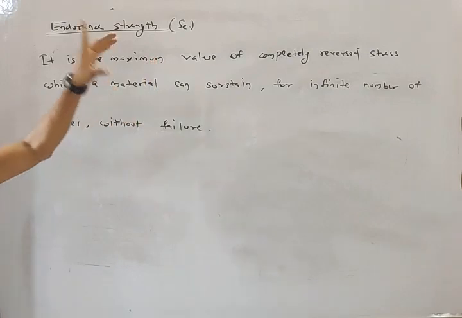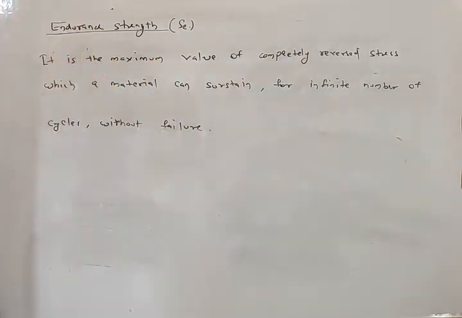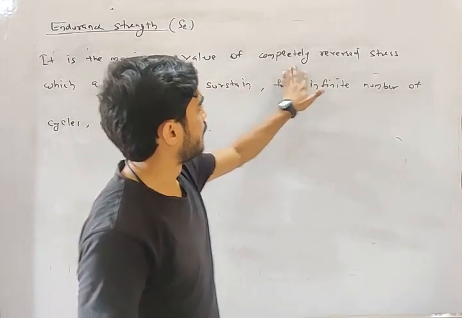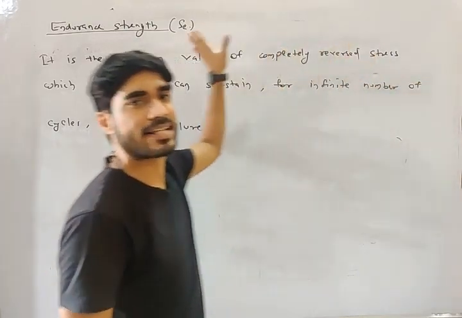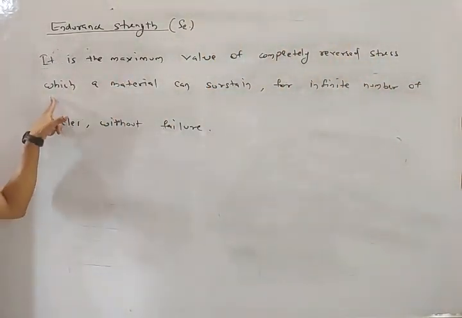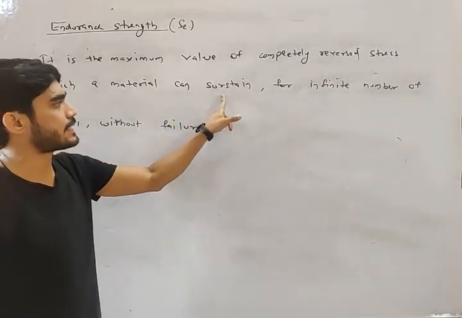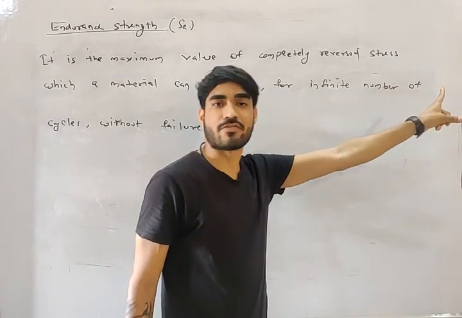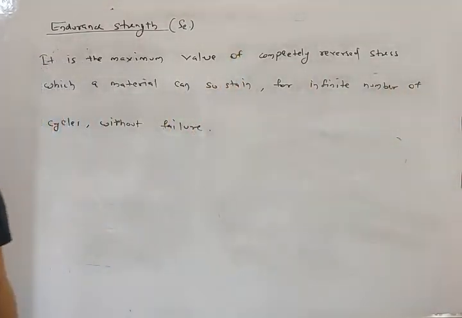Do you understand this? Let's read it, my friend. Endurance strength is the maximum value of completely reversed stress which a material can sustain for infinite number of cycles without failure.